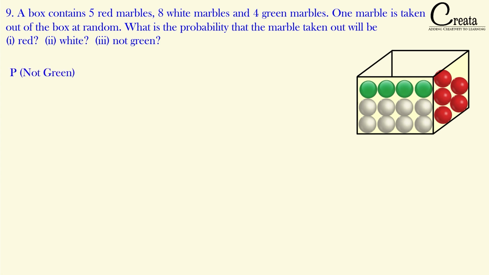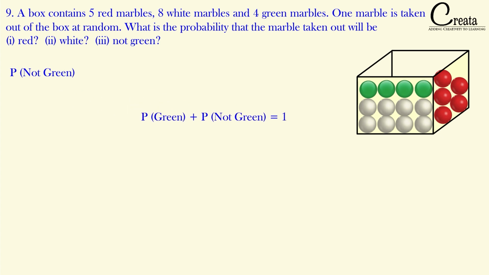The third part is slightly tricky because here the word not is used. The question framer slightly wants to trick the question, so he or she has added the word not. So how to approach the question of not green marble? We can do it in 2 ways. First, we can calculate the probability of green marble, and we can use the formula probability of green marble plus probability of not green marble is equal to 1.